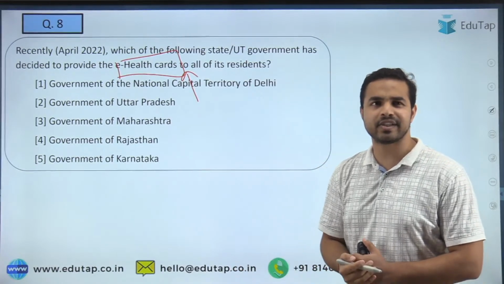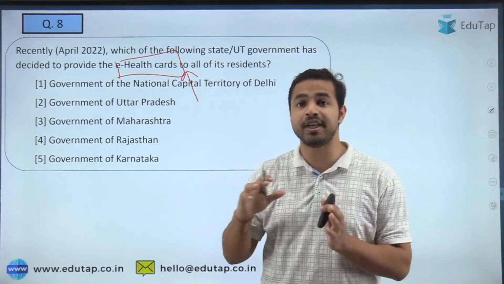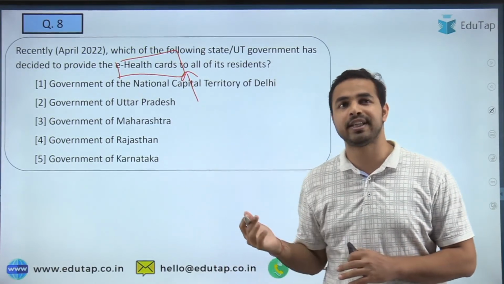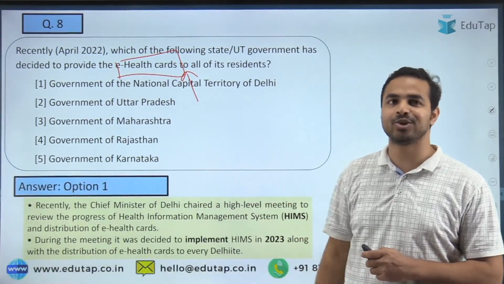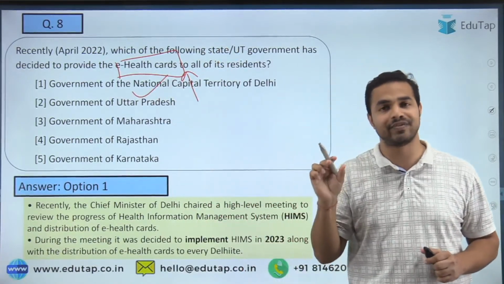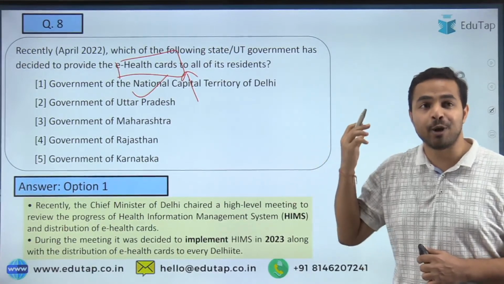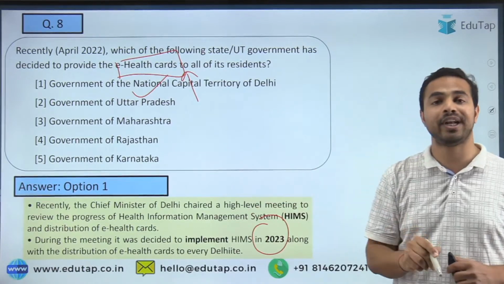So I am getting the right answers here. Some people are going with option number D as the right answer. So everybody is going with option number D. And now Seema Sadashiv is saying that option number 1 is absolutely the right answer. And guys, you are absolutely right. The right answer to the question is option number 1. That is, the Government of the National Capital Territory of Delhi has decided this, that they will be providing the e-health cards, and by which year will they be implementing this? They will be implementing this by the year 2023.